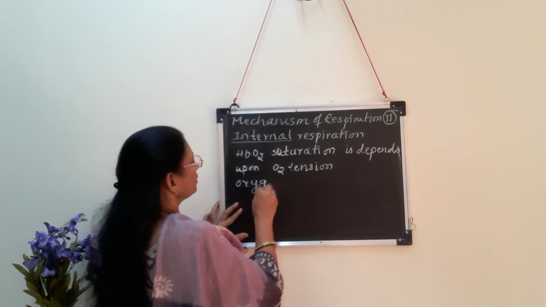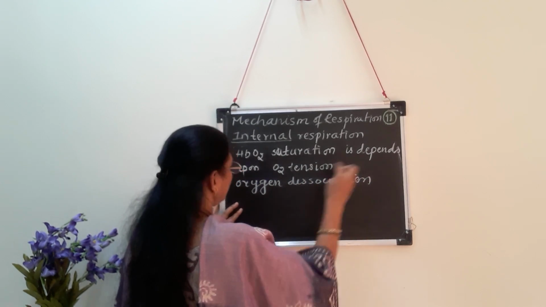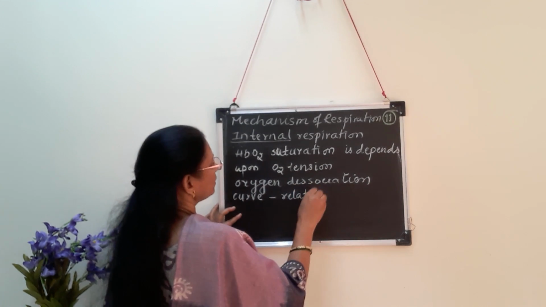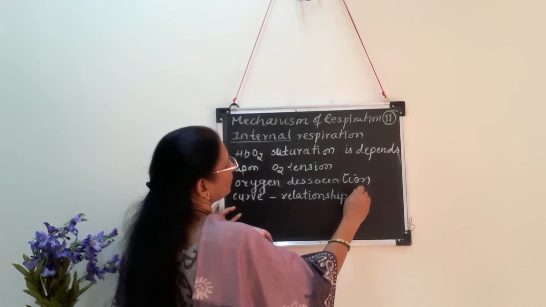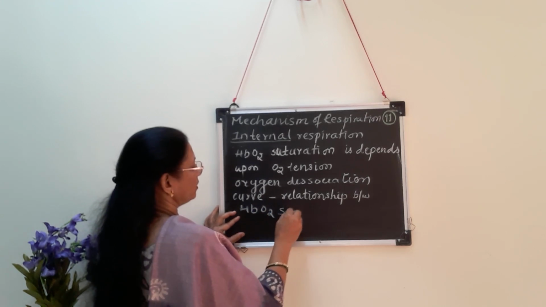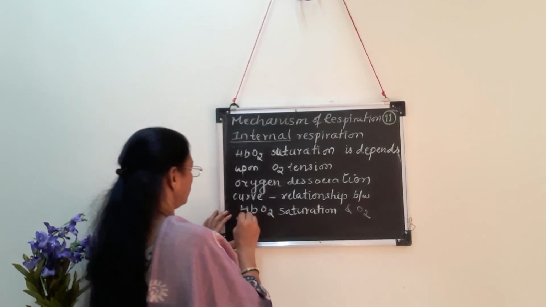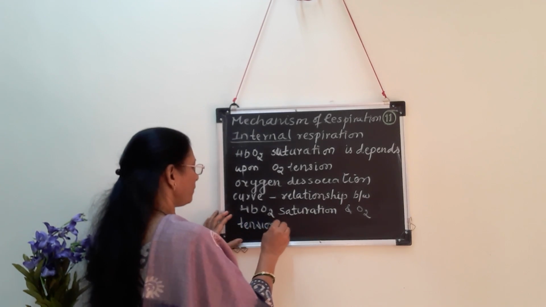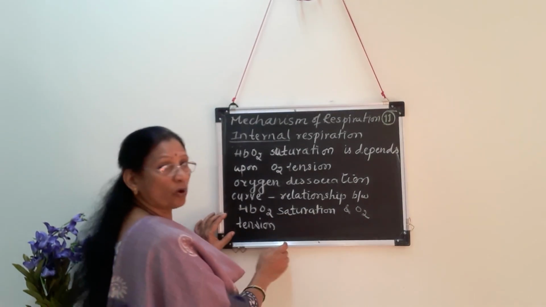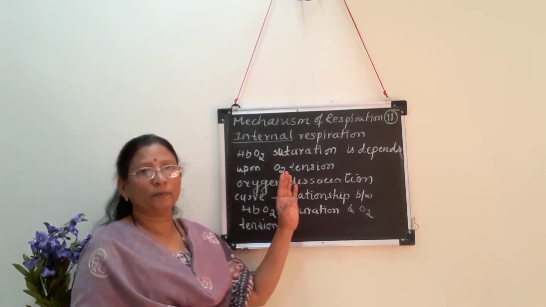This oxygen dissociation curve, as in the previous lectures also we have studied, is the relationship between HbO2 saturation and O2 tension. So we have to remember this definition properly. The meaning of oxygen dissociation curve is the relationship between HbO2 saturation and oxygen tension. In the previous lecture we have seen a chart. We have seen a graph.